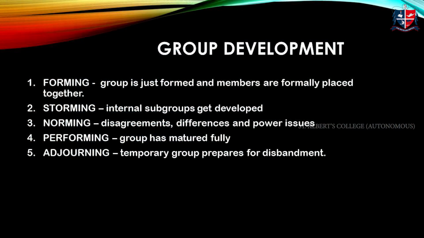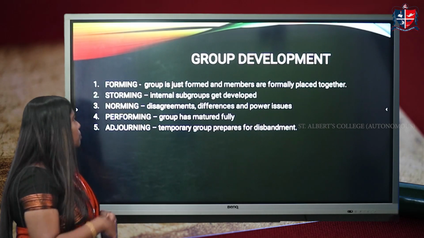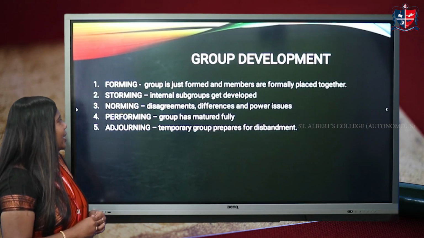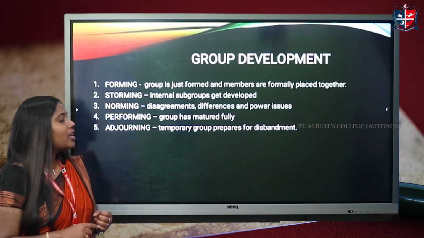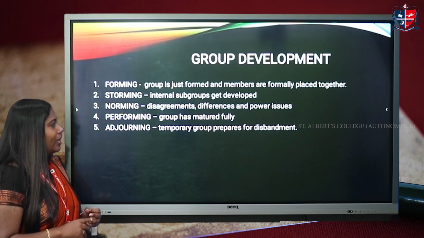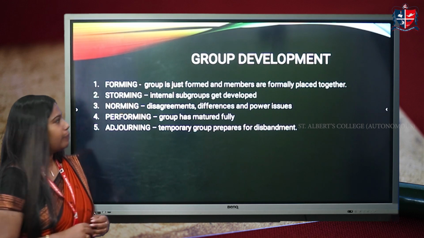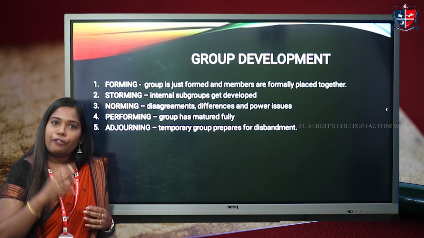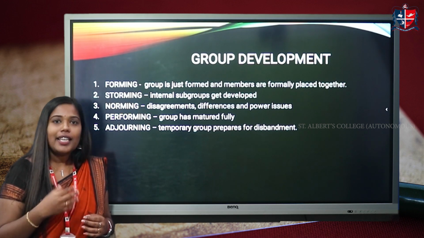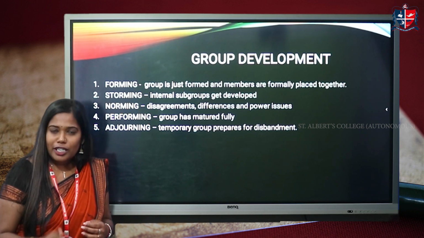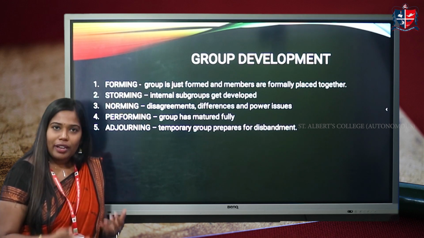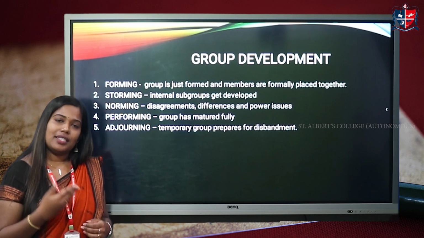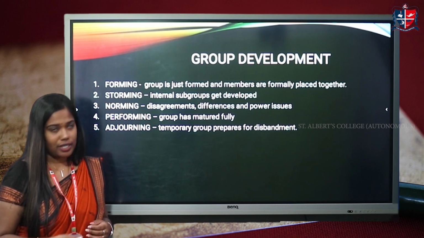Now we can look at the group development procedure. So a group is developed by going through this process. That is, first one is forming, storming, then norming, performing, and adjourning. So forming stage is, a group is just formed. This is the initial stage. At that stage, group members don't know each other, they are not familiarized. So that is the beginning stage of the group, that is forming stage.